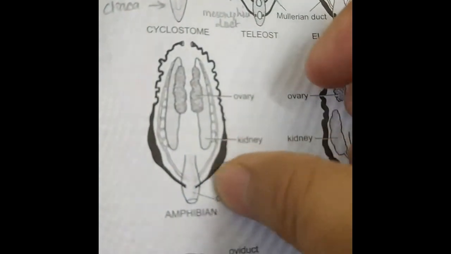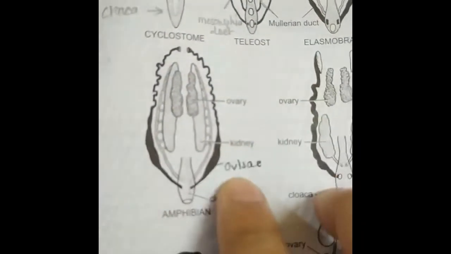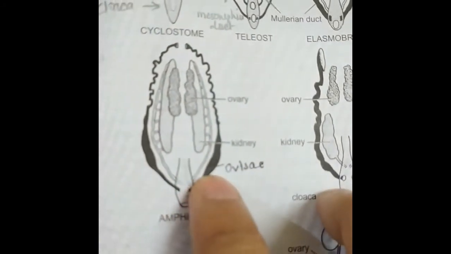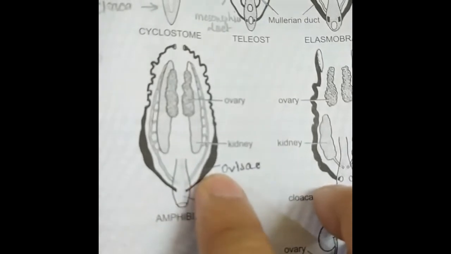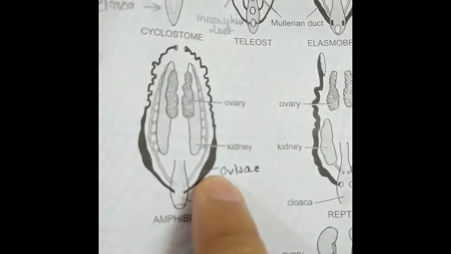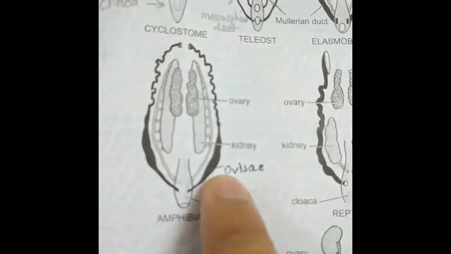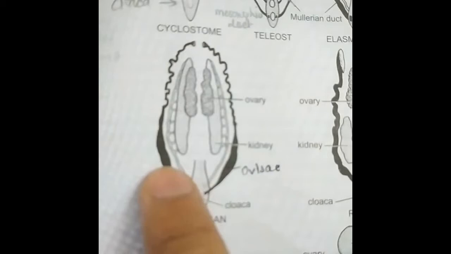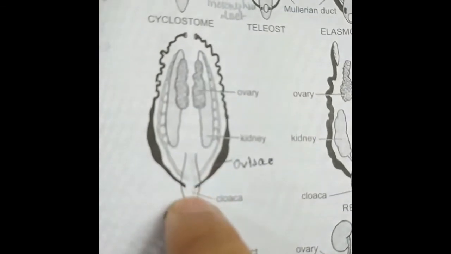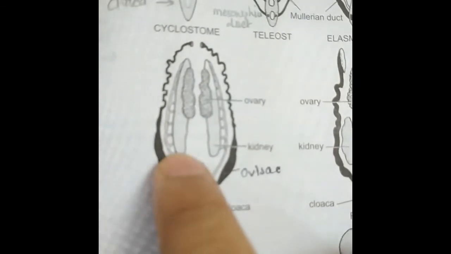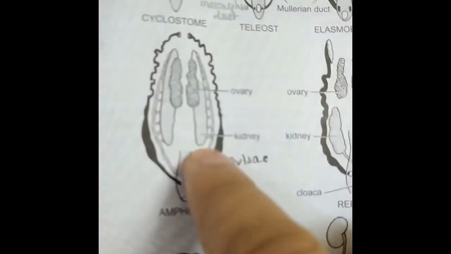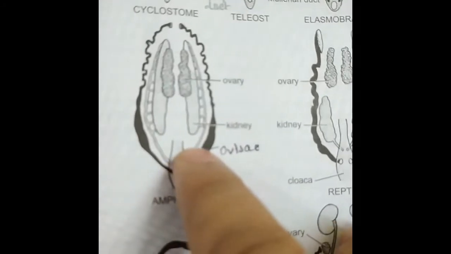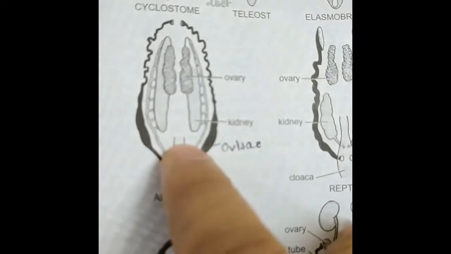to the cloaca. But their lower end, just before opening into the cloaca, gets enlarged to store the fertilized ova temporarily. This part is called the ovisac, or the uterus-like structure. These are two Mullerian ducts which open into the cloaca separately, and these are the mesonephric kidneys. They also open into the cloaca through the mesonephric duct, so there is a pair of mesonephric ducts.